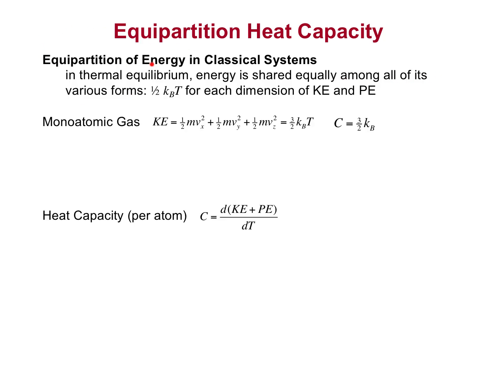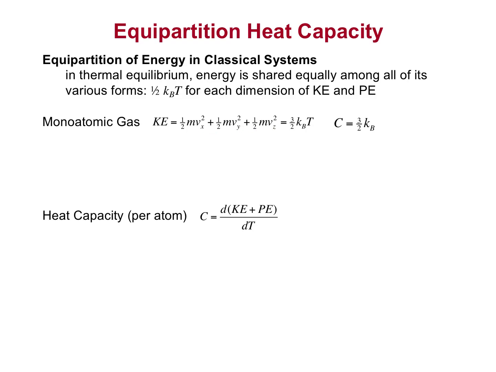the equipartition of energy. This means that 1/2 kT is distributed for each dimension of its kinetic energy and its potential energy. In physical chemistry, this is typically used to show that the kinetic energy of a monatomic gas is 3/2 kT. 1/2 kT comes from each of its kinetic energy terms, the x, y, and z dimensions.